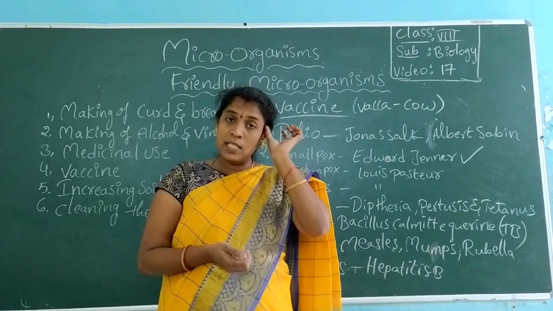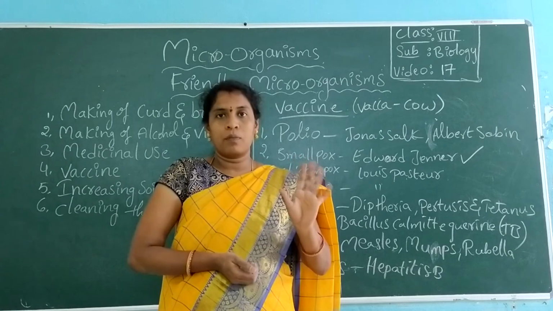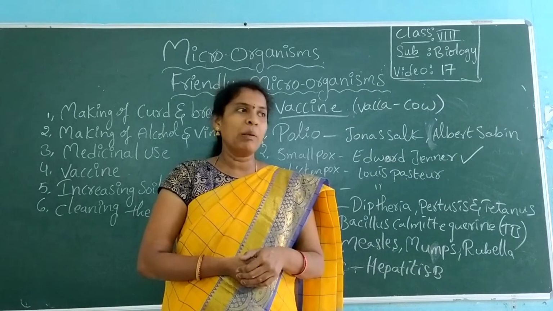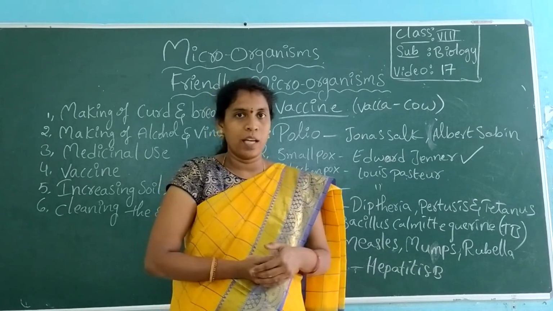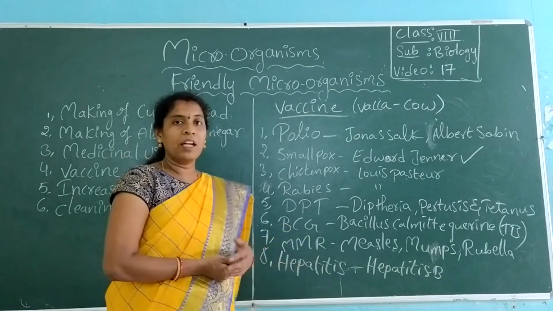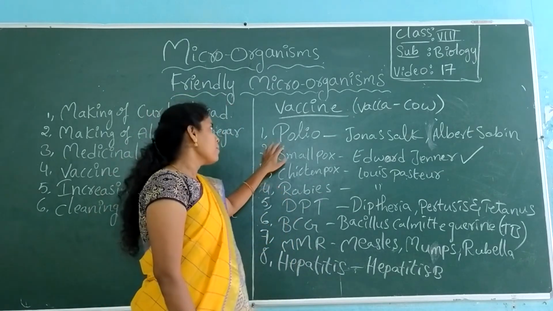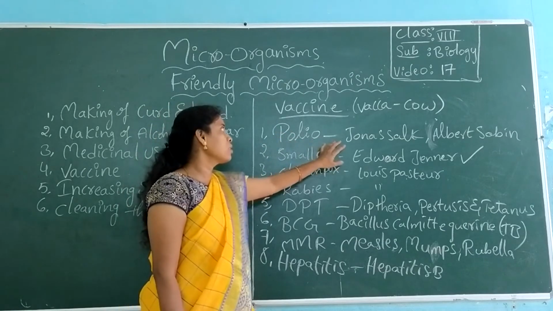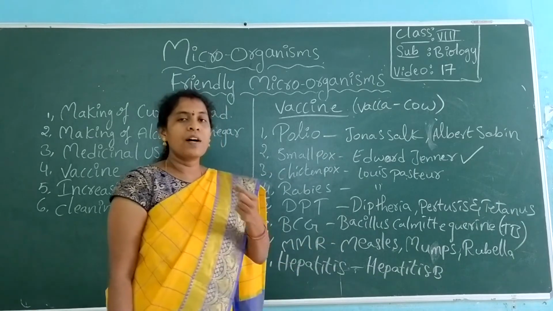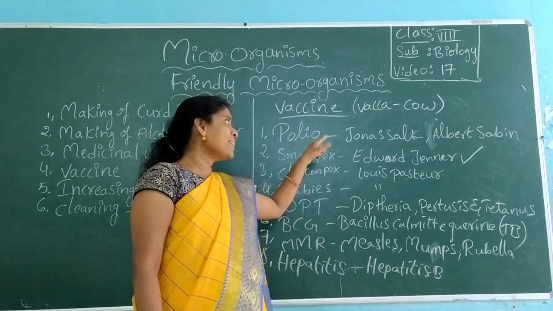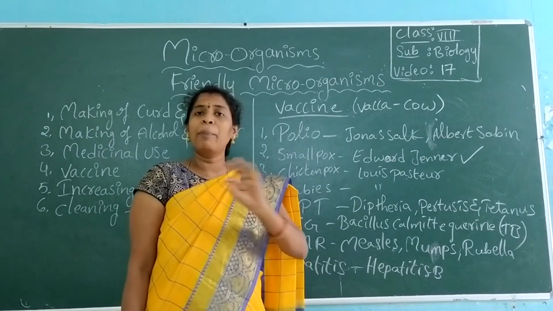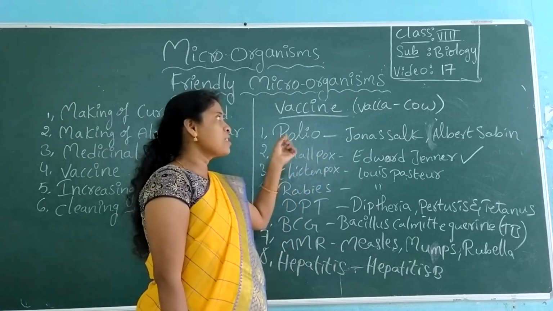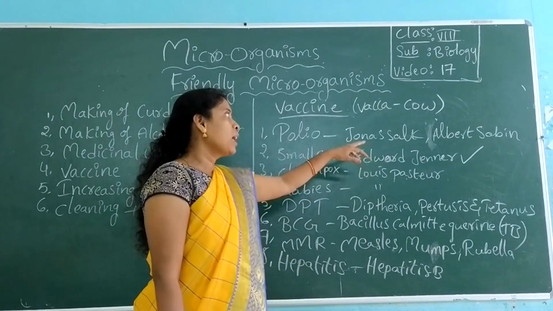So vaccination is given as a precaution, for prevention from disease. Now for COVID also people are trying to get a vaccine. Russia implemented a vaccine, but how well it works we need to see. There are different vaccinations given to you, even me also. Look at the polio vaccine. It is free of cost. It was first introduced by Jonas Salk. First it was an injection, and Jonas Salk did not take any patent right on it. He wanted to give it to people free of cost. Later this injection was made into oral drops by Albert Sabin.